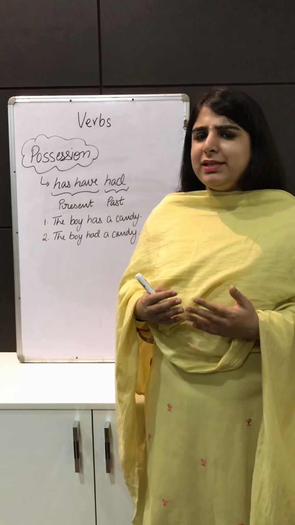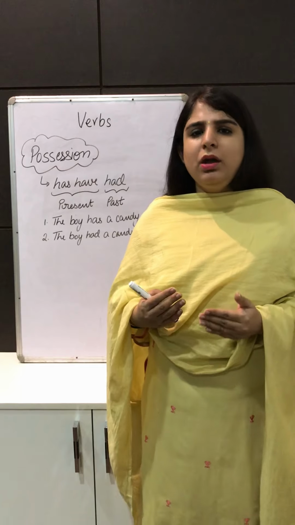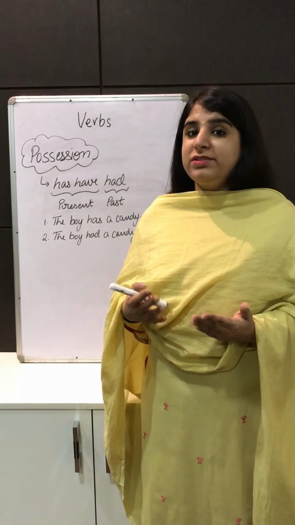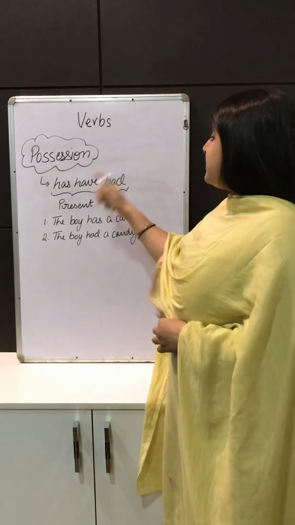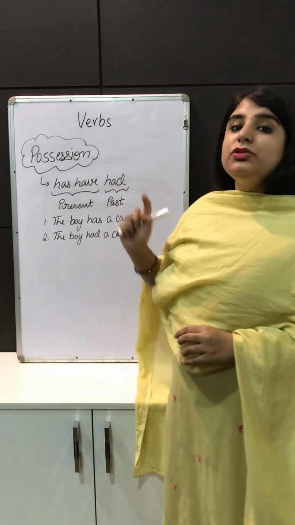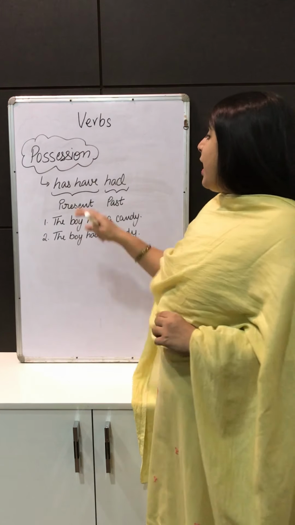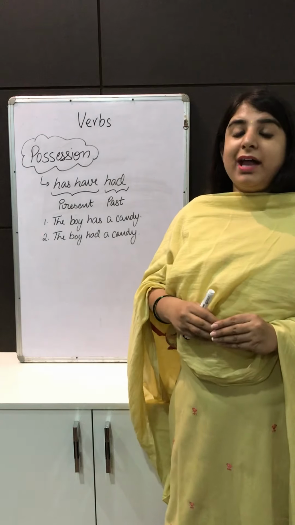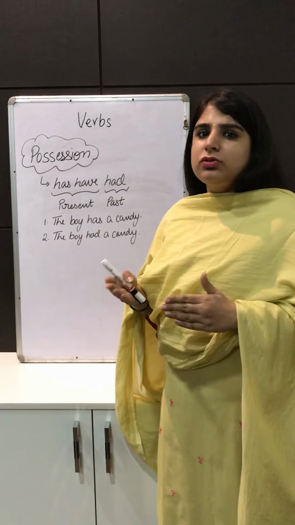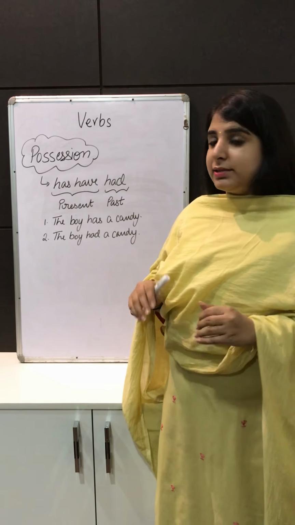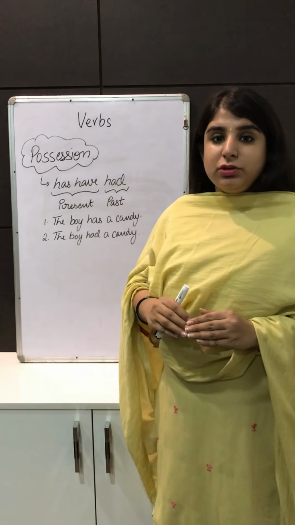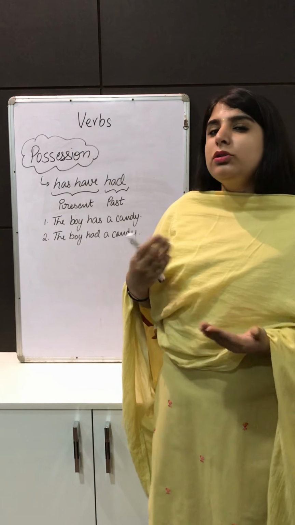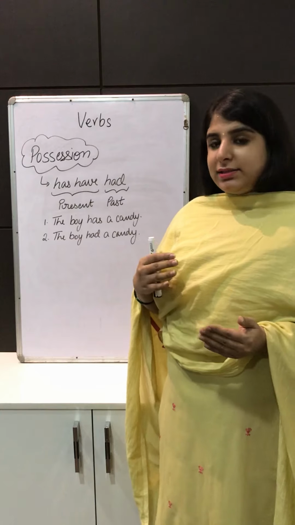So possession means that something belongs to someone or someone is the owner of something. So we have words like has, have and had to denote possession. Has and have are words that denote that something belongs to someone in the present tense. And had is used to denote that something belonged to someone in the past tense.